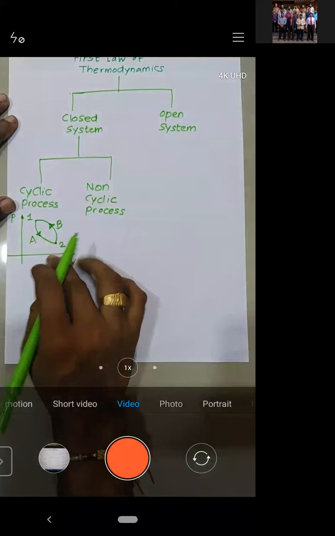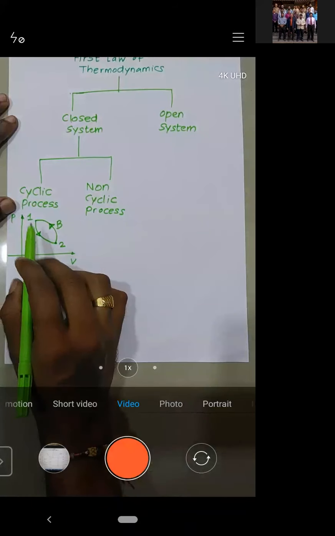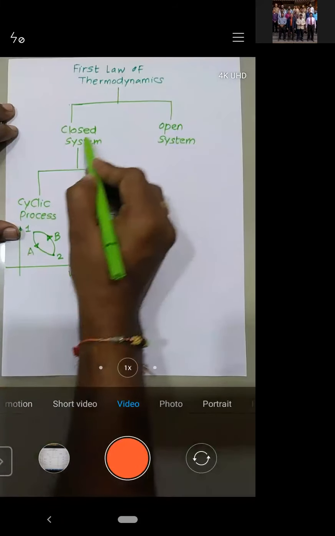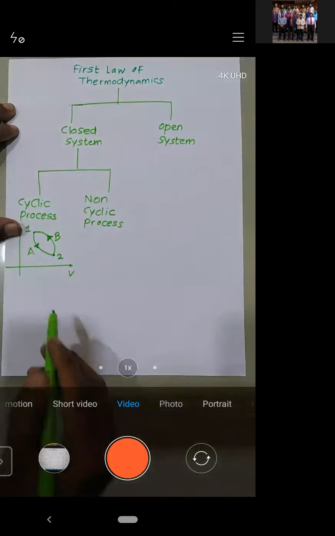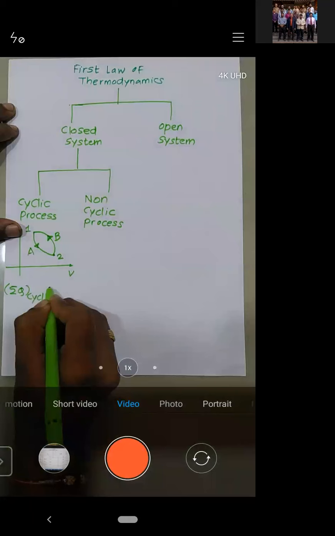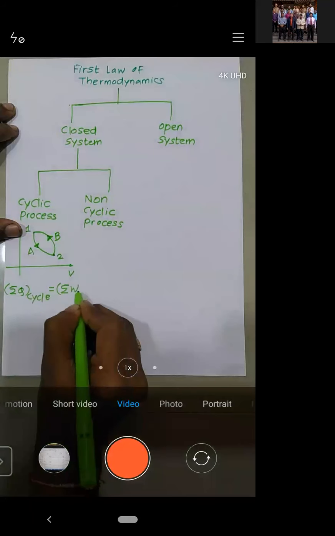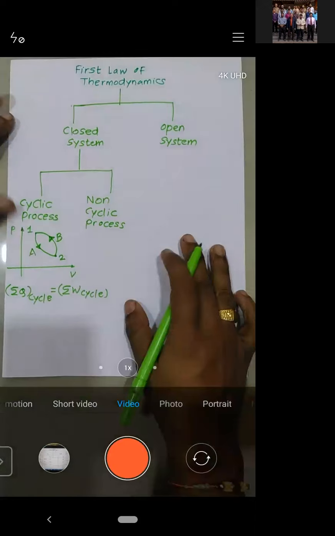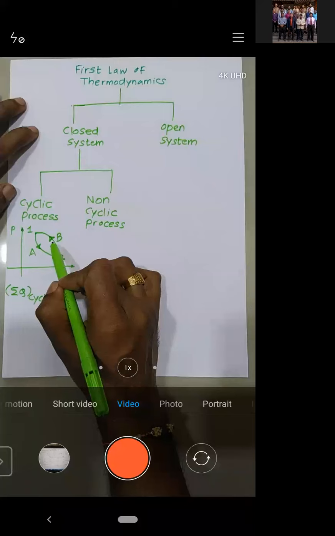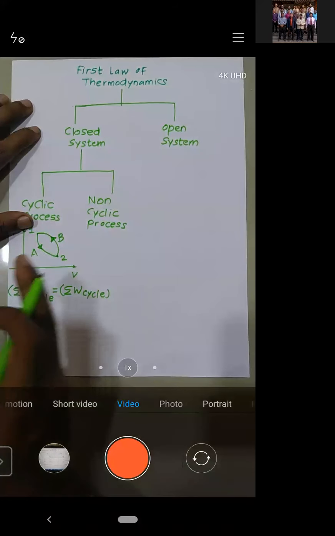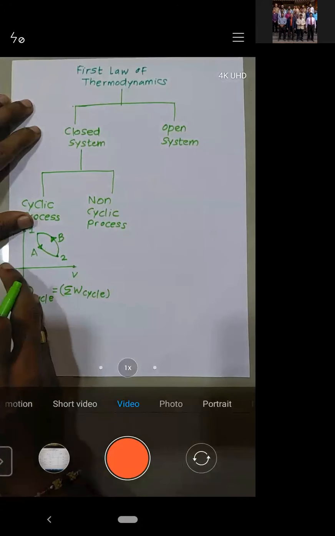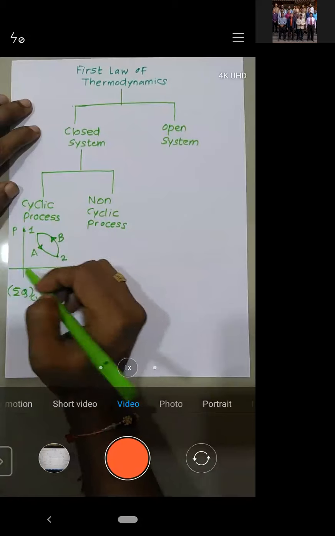So if your initial and final states are the same, what is the first law of thermodynamics for a closed system undergoing a cyclic process? It says that the summation of Q for a cycle is equal to the summation of W for a cycle. Simple meaning: heat transfer is equal to work transfer. If it's a cycle, whatever amount of heat you supply will be converted into work. Whatever amount of work you supply will be converted into heat. That is the law for the cyclic process.